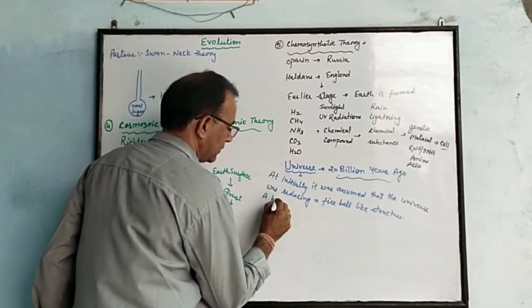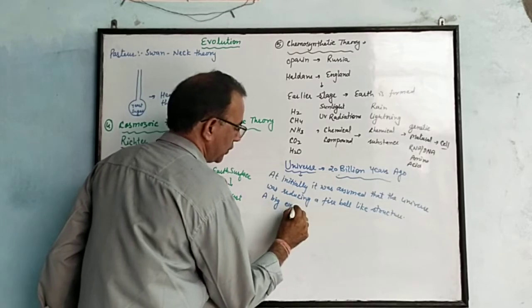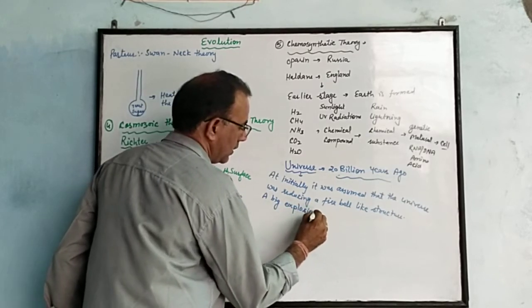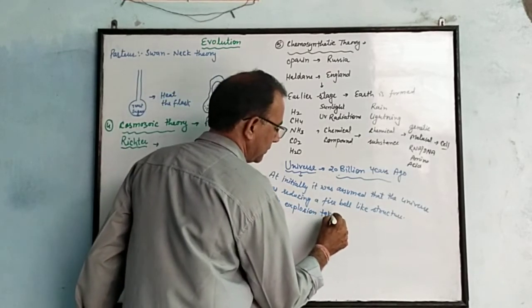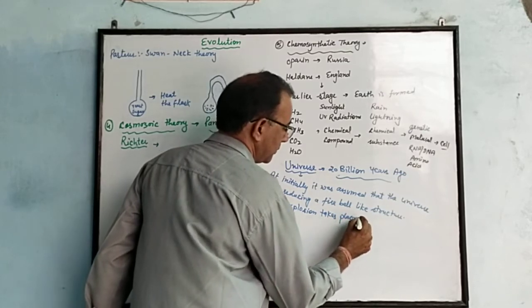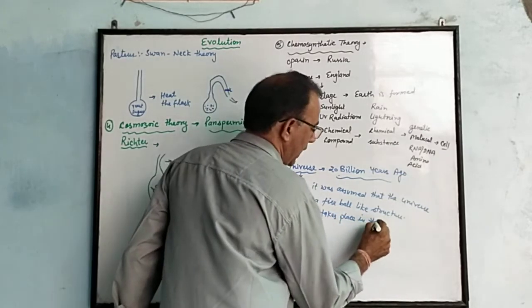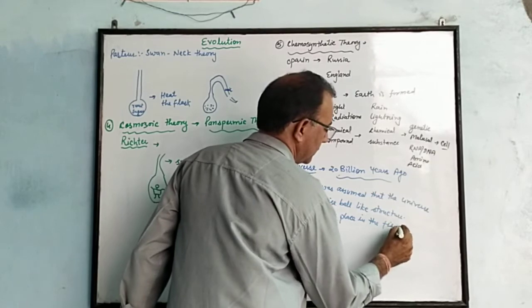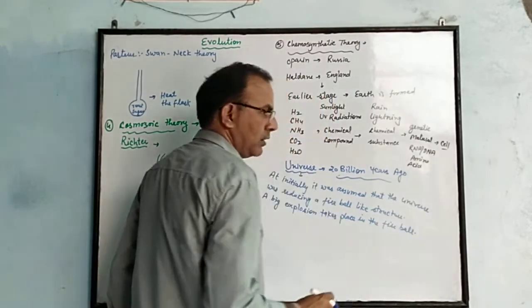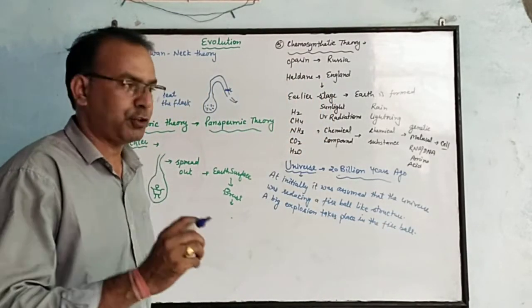A big explosion takes place in the fireball, which is called the Big Bang Theory.